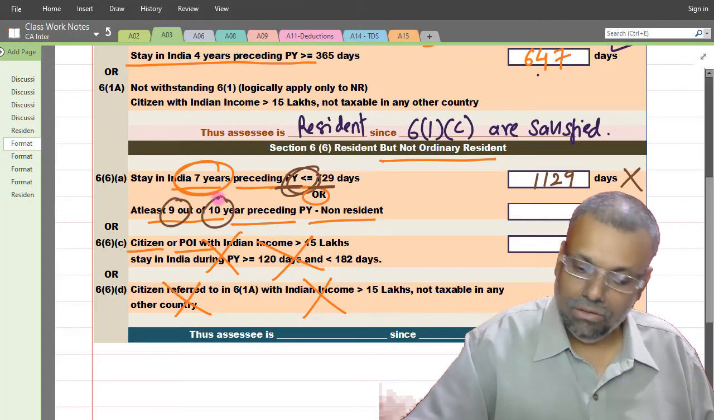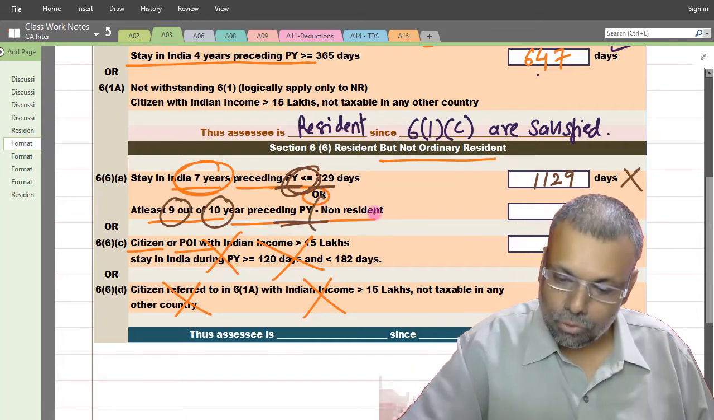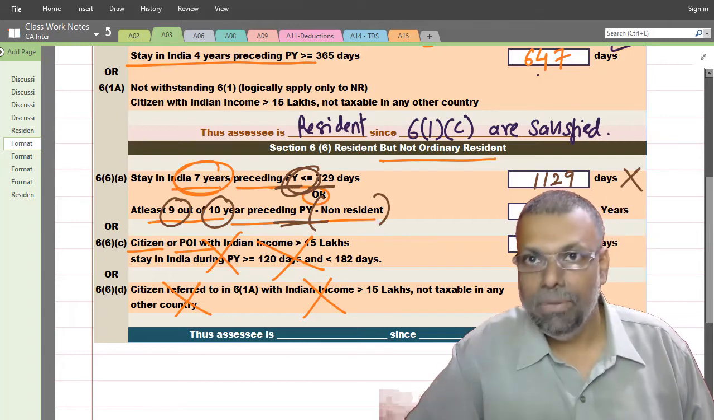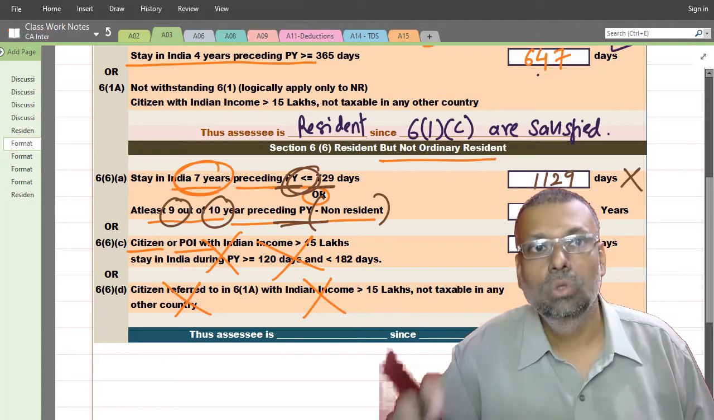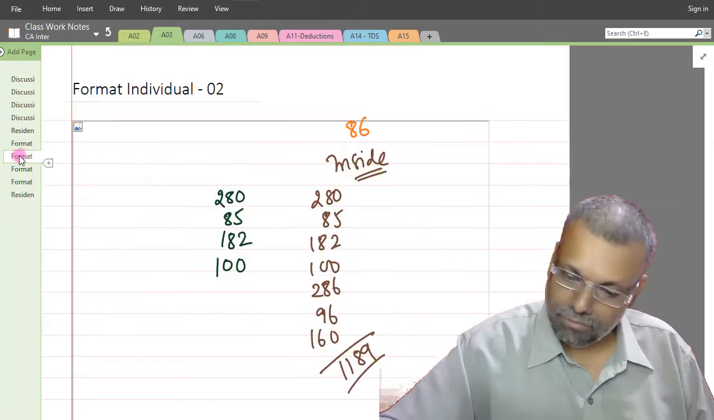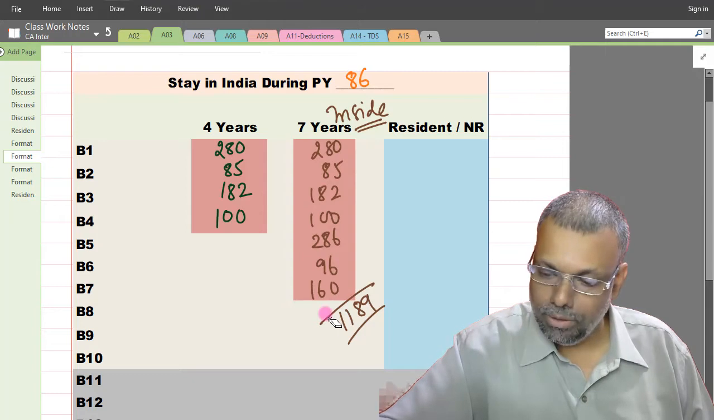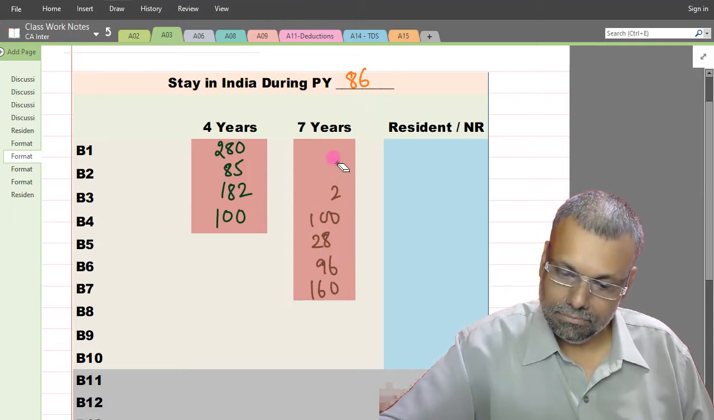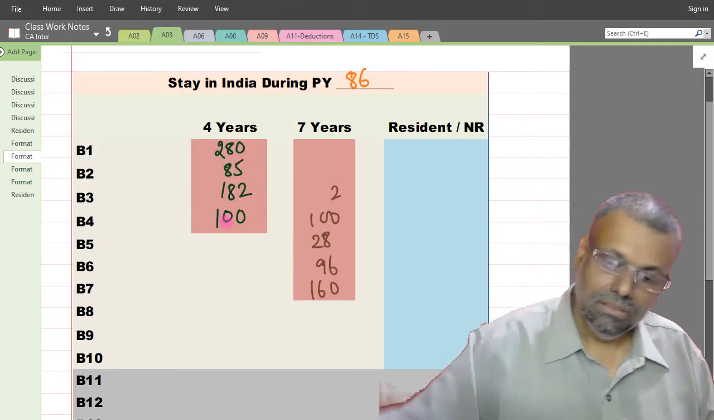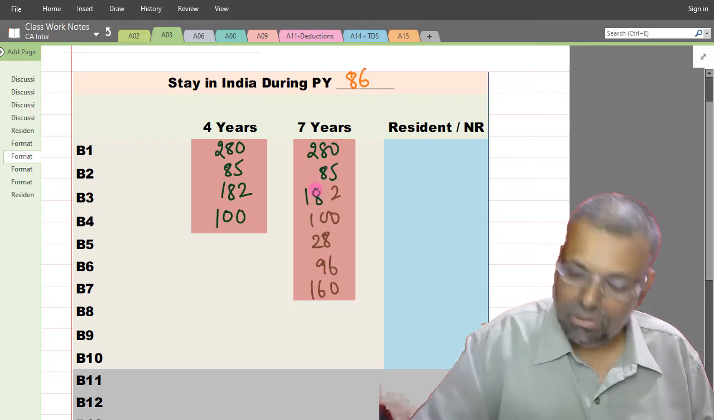Now, the next one. 9 out of 10 years preceding the previous year, you have to find out the residential status. You should be a non-resident. So you have to find out in how many years preceding the previous year you are non-resident. Okay. Now for that also, see, I already have this particular format. See, in this particular format, we can do it in a very quick way. 280, 85, 182, like this.